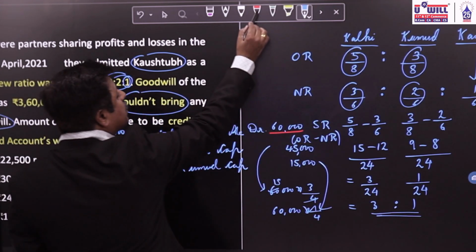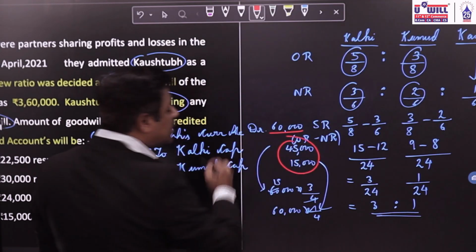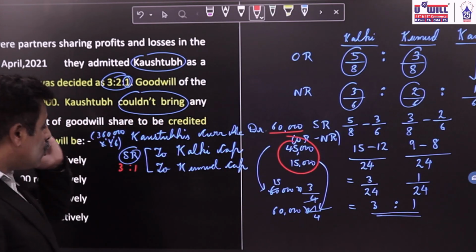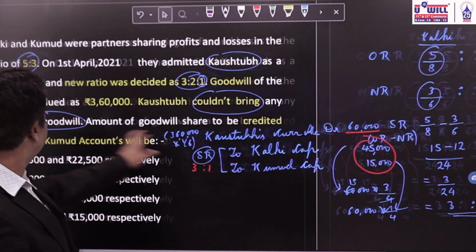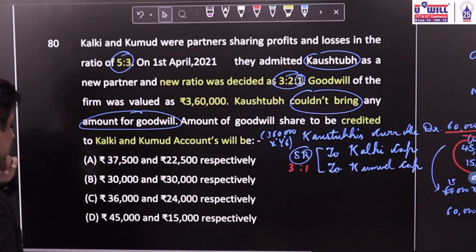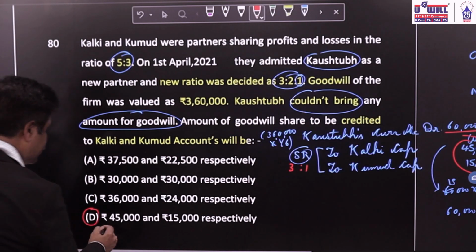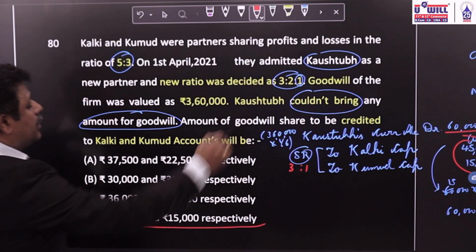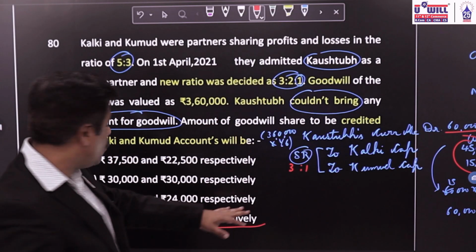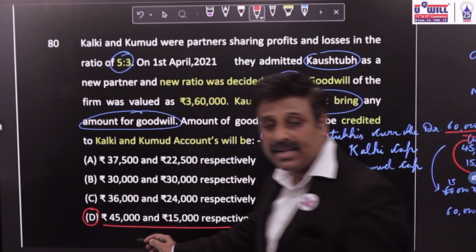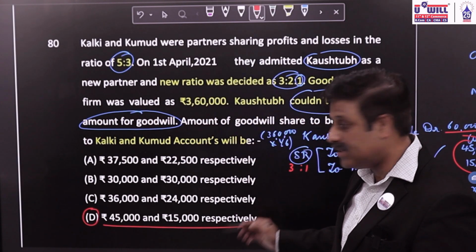So what is your answer? In the 3:1 ratio, if you distribute 60,000, what amounts will go to Kalki and Kumud's capital accounts? 45,000 and 15,000. That matches Option D. The amount of goodwill to be credited to Kalki and Kumud's capital accounts will be 45,000 and 15,000 respectively.